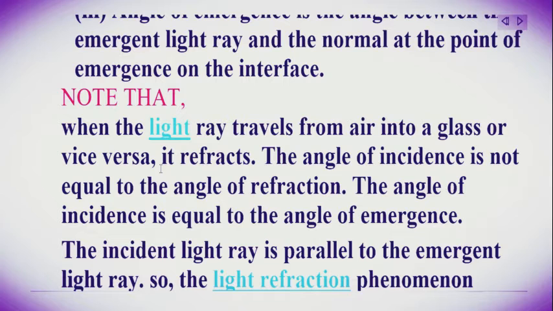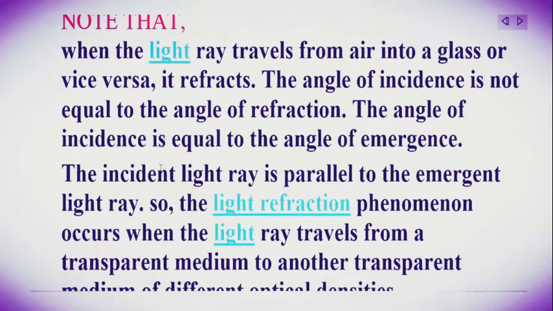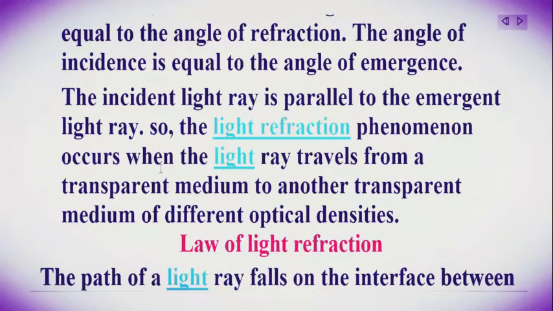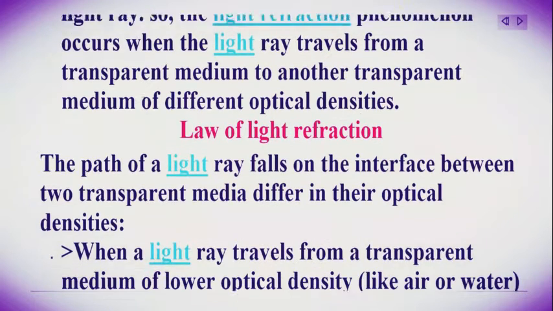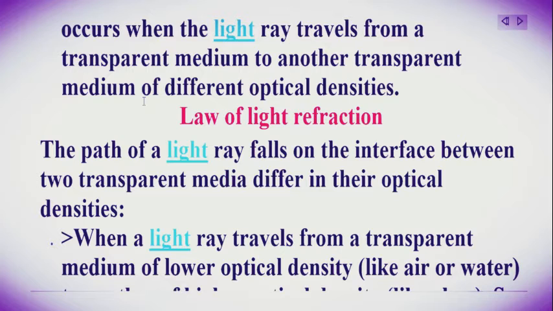The angle of incidence is not equal to the angle of refraction. The angle of incidence is equal to the angle of emergence. The incident light ray is parallel to the emergent light ray. So the light refraction phenomenon occurs when the light ray travels from a transparent medium to another transparent medium of different optical densities. Let's proceed with the laws of light refraction.